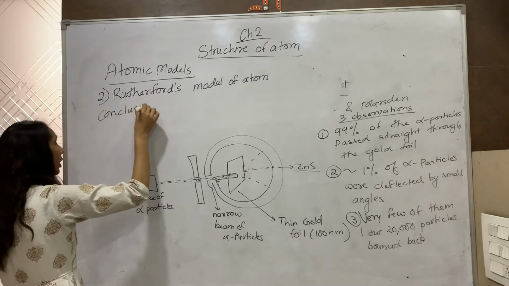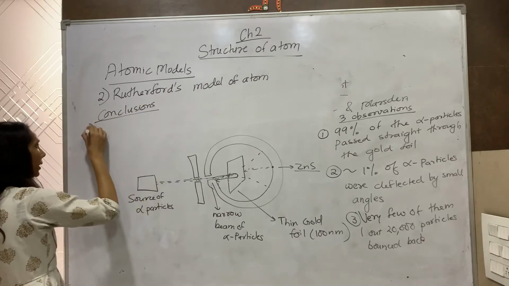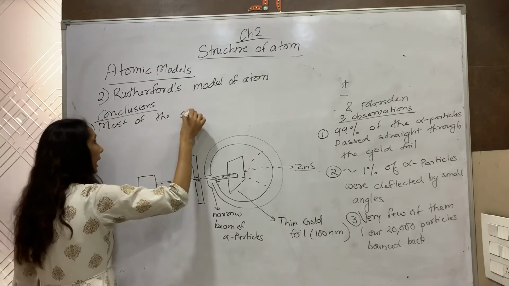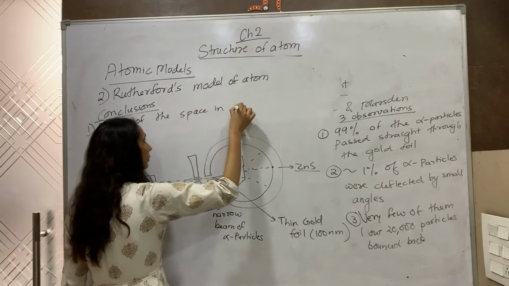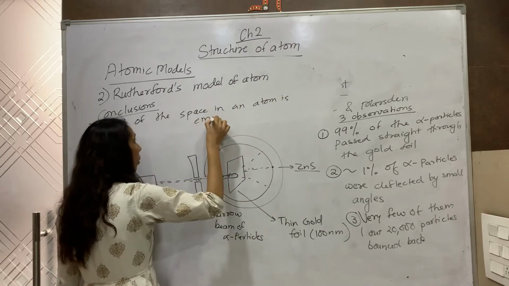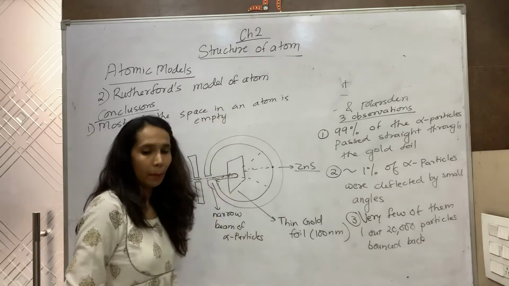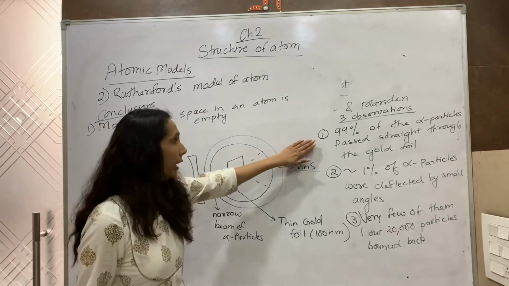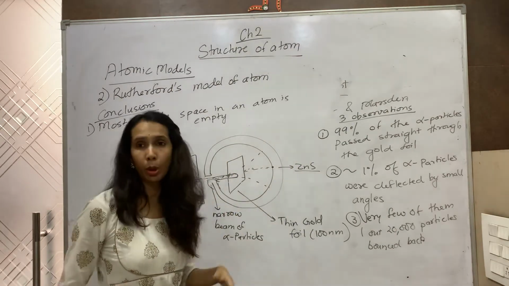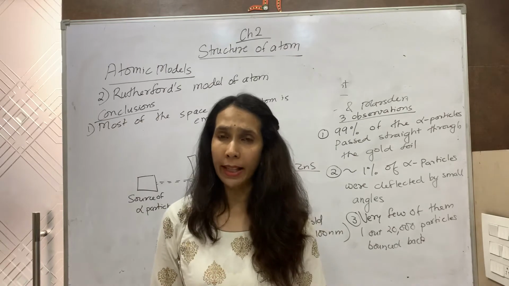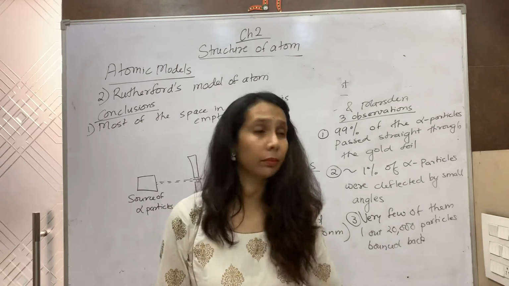Why did he draw this conclusion? Because we know that 99% of the alpha particles pass straight through the gold foil. This shows most of the space is empty.